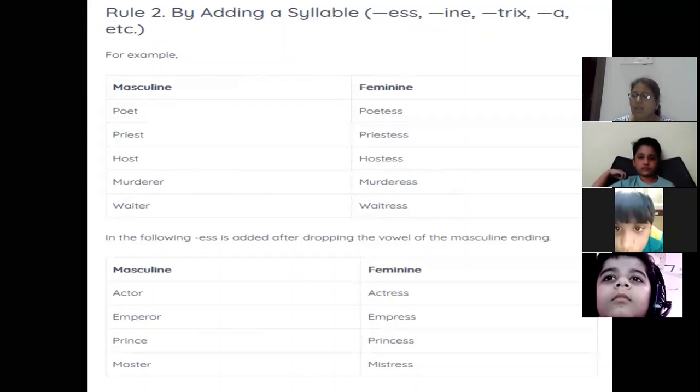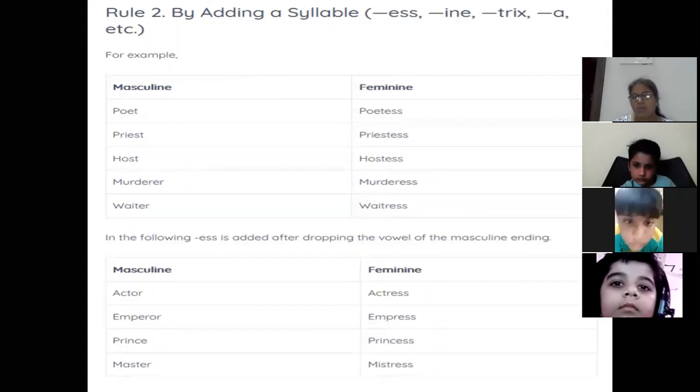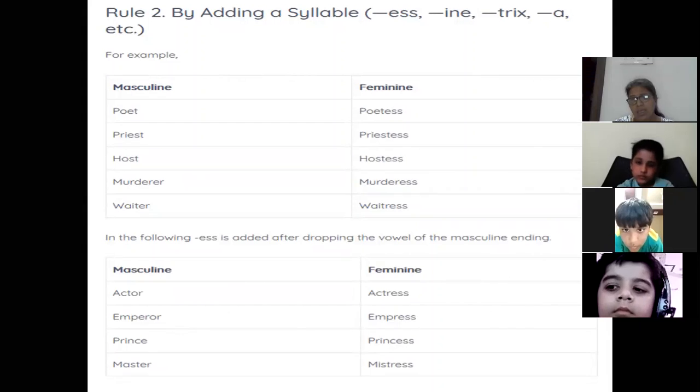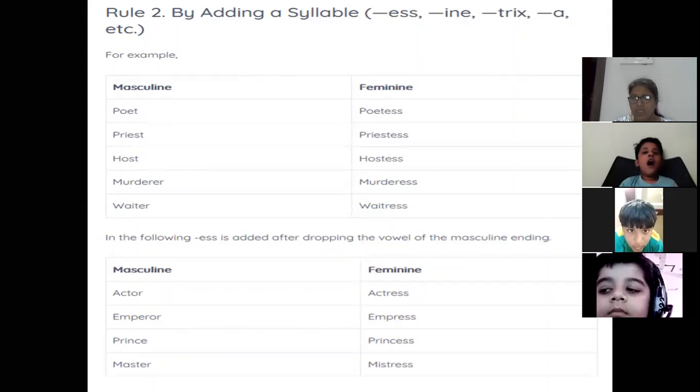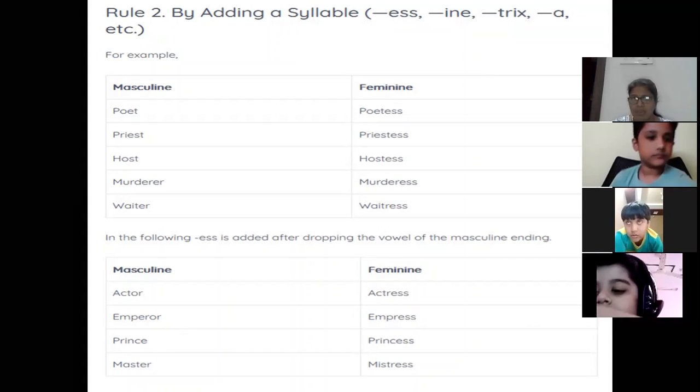Again, I'm saying a syllable is a sound of vowel A, E, I, O, U that is created when pronouncing the letters A, E, I, O, U. In simple language, I can say when you speak these letters, the sound which is formed, that is your syllable. So when you are changing a word from masculine to feminine, you are adding a syllable. How? We can understand with the help of an example.